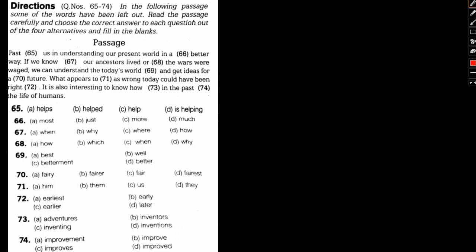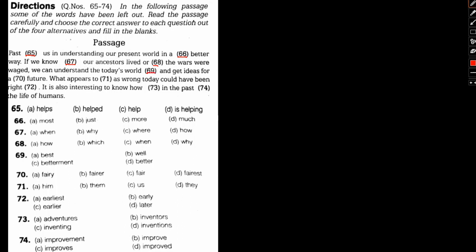In the following passage, some of the words have been left out. Read the passage carefully and choose the correct answer for each of the questions with 4 alternatives given, filling the blanks. Okay, so let's go through the passage. Past dash us in understanding our present world in a dash better way. Okay, if we know dash our ancestors lived or dash the wars were waged, we can understand today's world